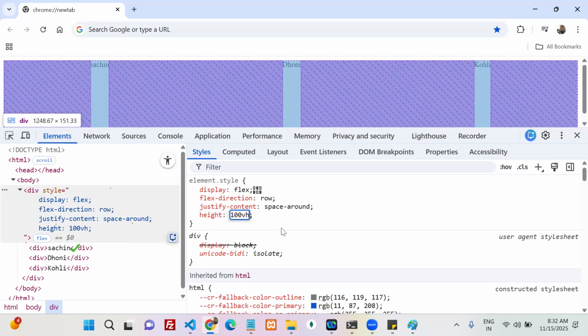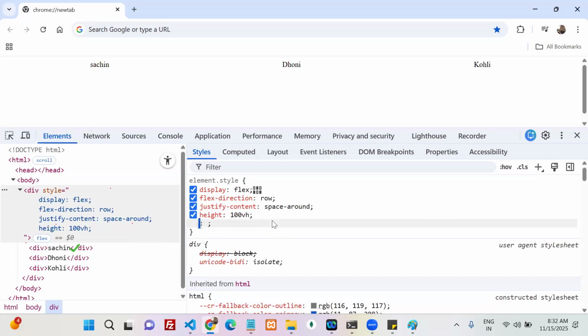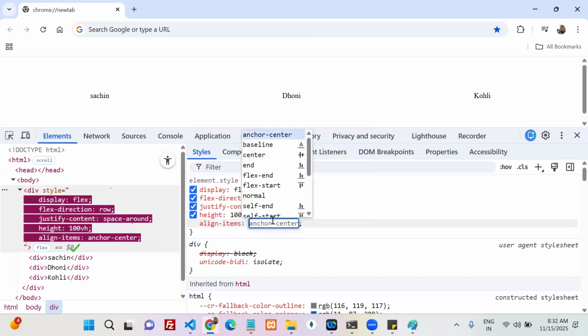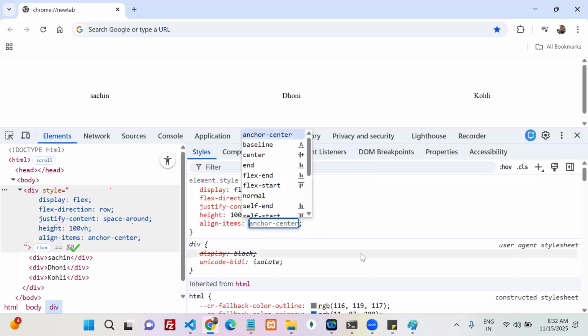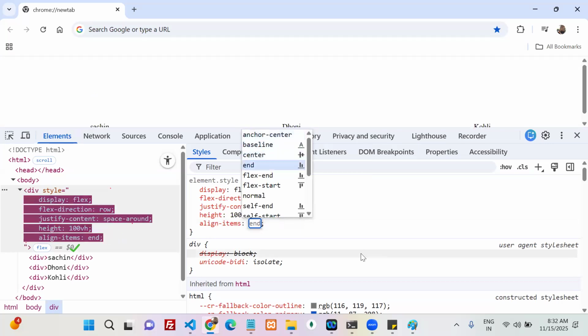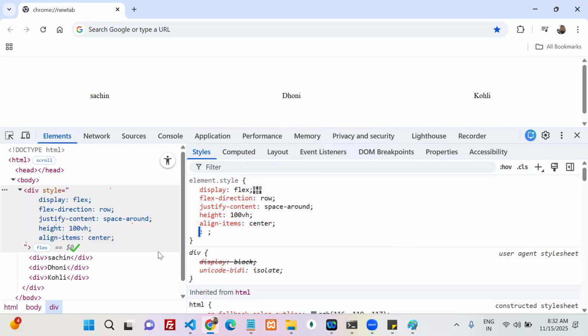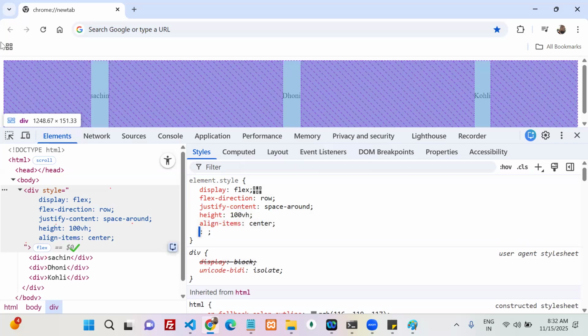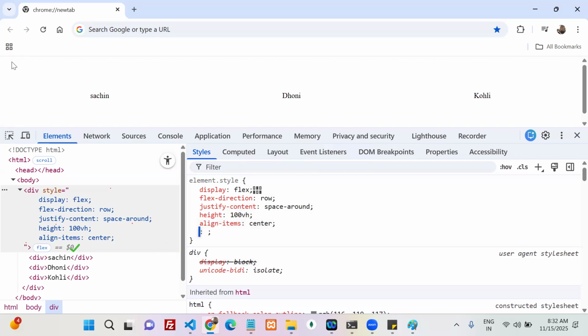Now can I align the items on the cross axis? Align items, if you want to make it center, now see, it is center or not? Yes or no? See, this much height is there. So this axis is nothing but the cross axis. I aligned the items in the center or not?